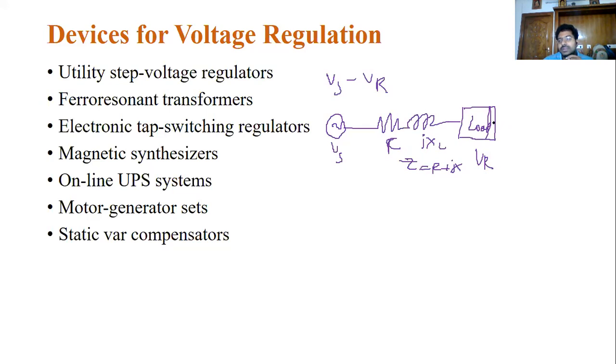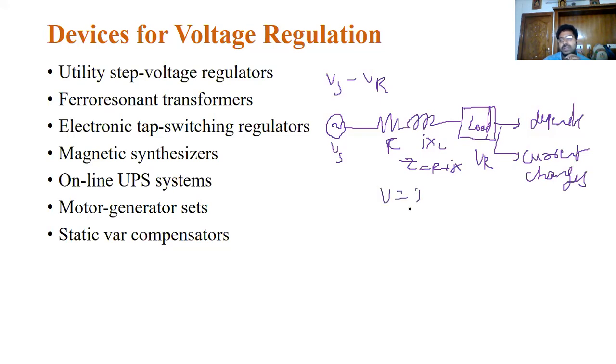As I said, voltage regulation mainly depends on the load. Depending on the load, the current changes. What will happen if the current changes?